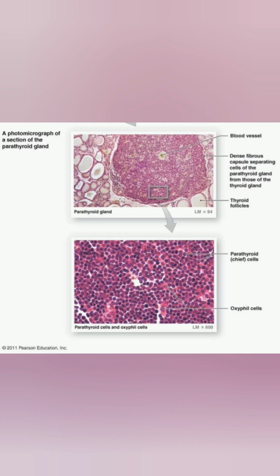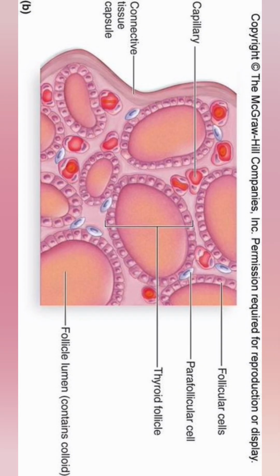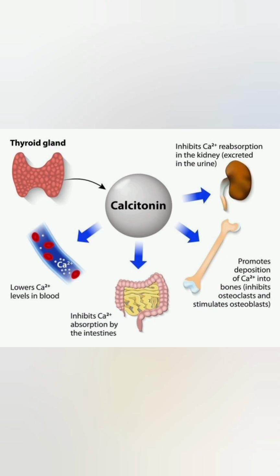In between the follicles of the thyroid gland, some cells are present. These cells are known as parafollicular cells, and they are also known as C cells. And these cells secrete calcitonin or thyrocalcitonin. This hormone has a very important role in calcium regulation. It reduces blood calcium and phosphate level. That's why it is known as a hypocalcemic or hypophosphatemic hormone.